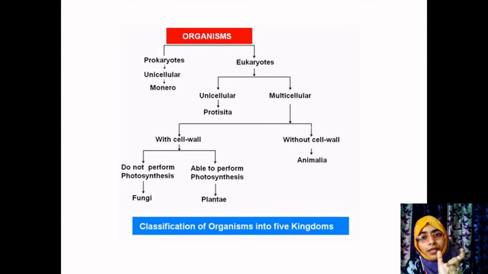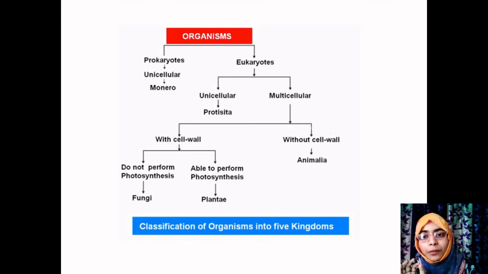Monera are unicellular prokaryotic cells, Protista unicellular eukaryotic cells, Animalia are multicellular organisms without cell wall which come under the category of eukaryotic cells. Plantae, with cell wall, are multicellular and eukaryotic cells. Similarly, fungi, which do not perform photosynthesis, with cell wall, multicellular and eukaryotic cells.